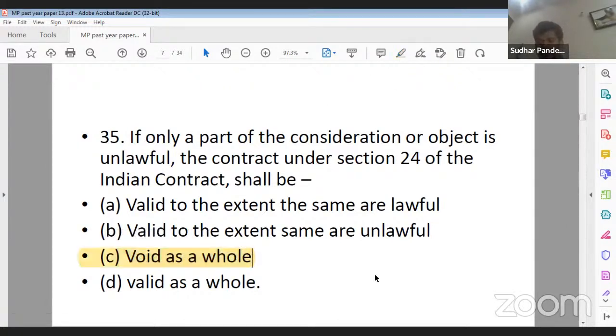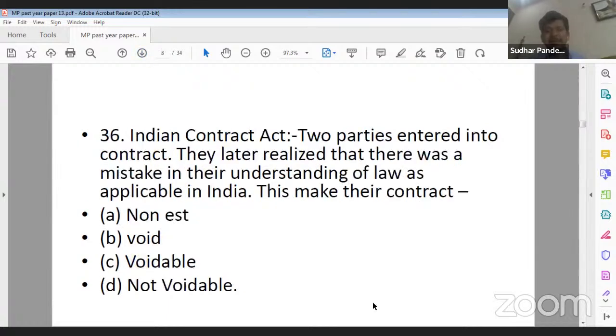Void as a whole. Yes, Ujjwal Nahar ji, you are correct. Vinny ji, its answer will not be A. Now, some of you might get confused between A and C. So let me tell you, where one branch of a particular contract is legal and another branch is illegal, then in that case it is valid to the extent the same are lawful. So it cannot be A answer. Its correct answer will be C.